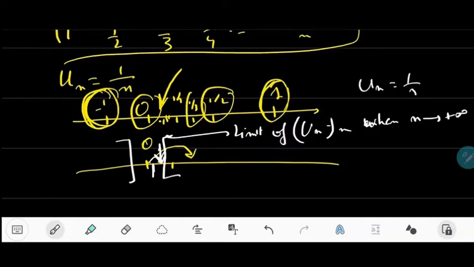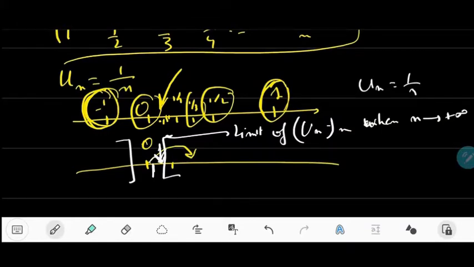Okay? So I will repeat this definition. A limit of a sequence is a number that even if you take a very small interval around this number, you will always find an element of the sequence inside this interval, so closer to the limit. Okay? But this definition still lacks something.